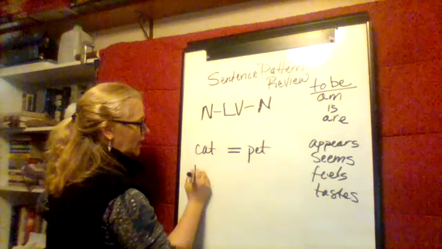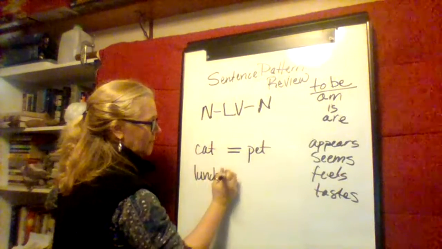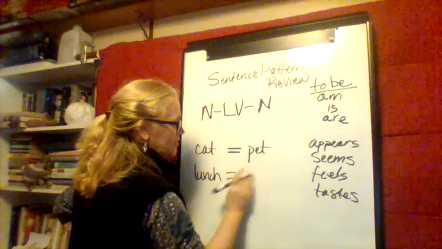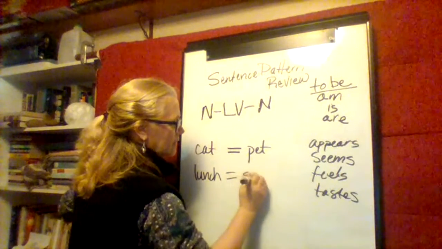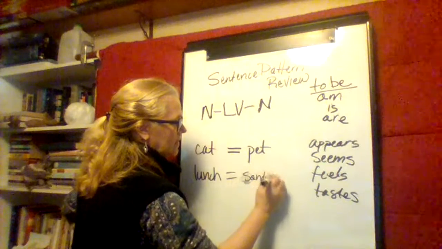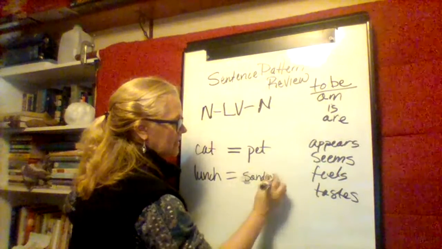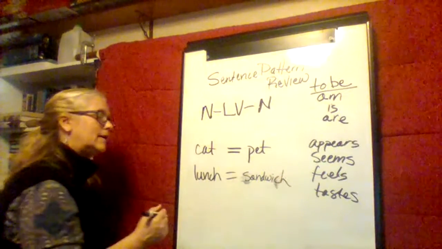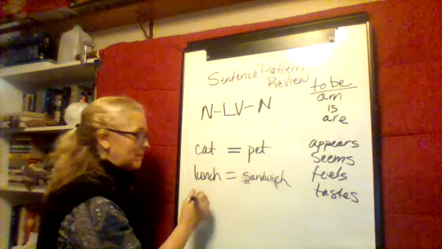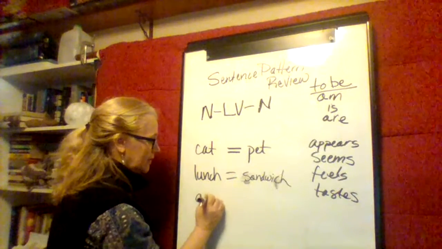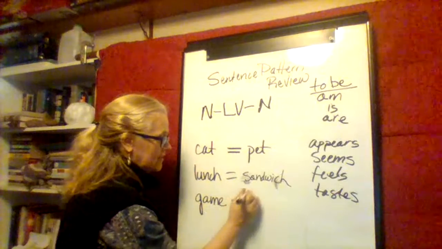My favorite lunch is a sandwich. I can't spell today. Sandwich. My favorite game is Settlers.